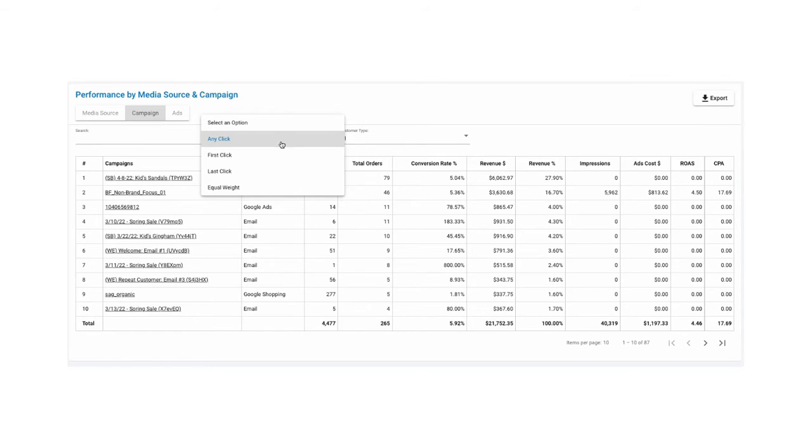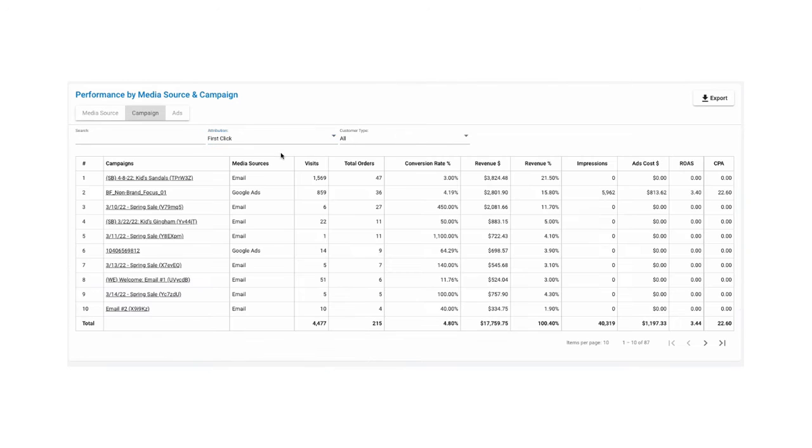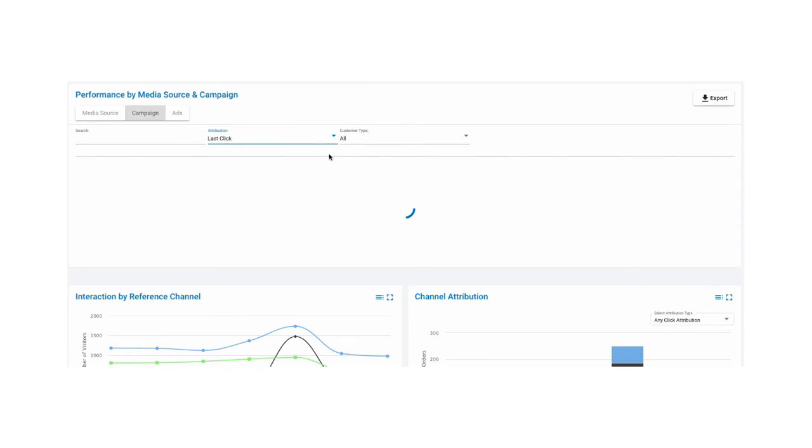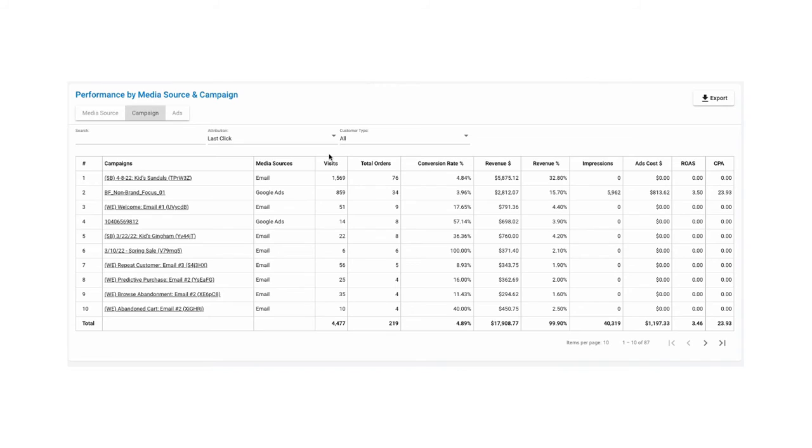First click attribution gives full credit to the media source that brought the user first, even if there were other sources clicked afterwards. Last click attribution gives the full credit to the media source of the last click by the user before the conversion, even if there were other media sources involved before.